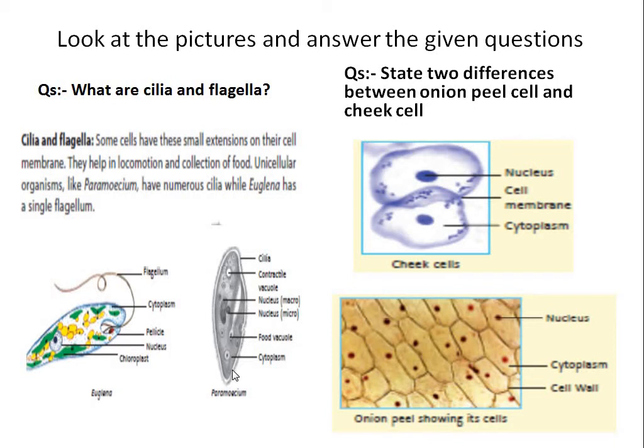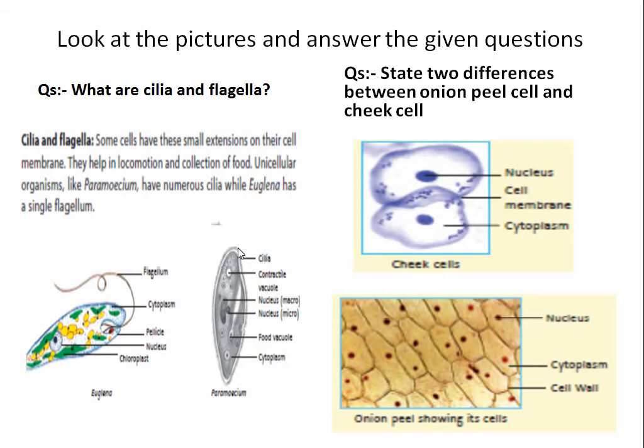And next is paramecium. This paramecium has no flagella, but it has cilia. See, you cannot see the cilia clearly here, but they are hairy outgrowths. These are little hairs.